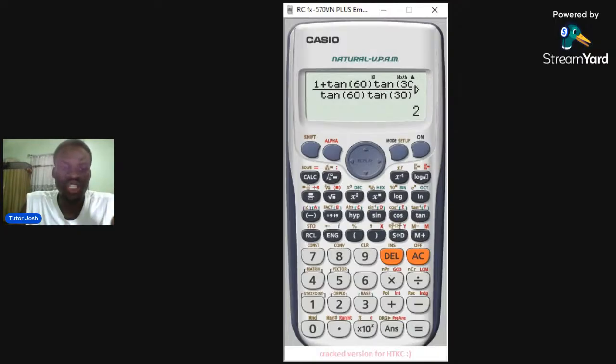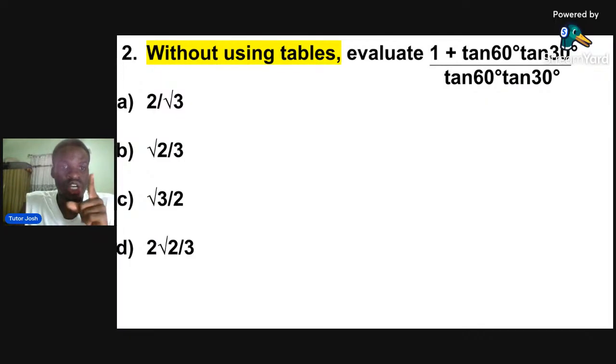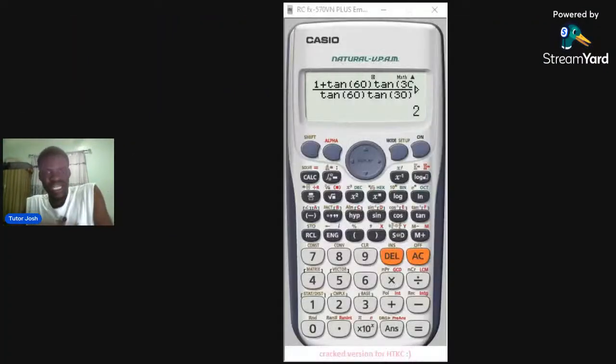But let's check: is 2 in the options? 2 is not actually in the options. That means this particular question doesn't have an answer. I know why I brought this question out. Sometimes you might be given a question in the exam and you might not find the answer there. I don't want you to panic and say there's no answer. With your calculator, you can actually get the correct answer.